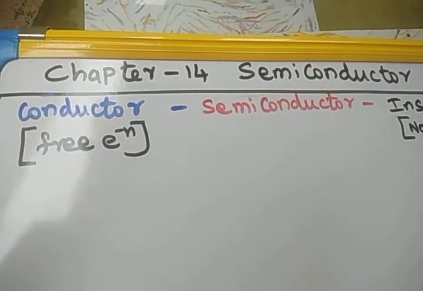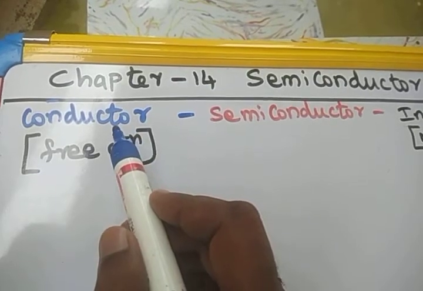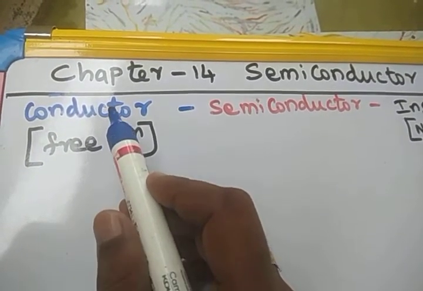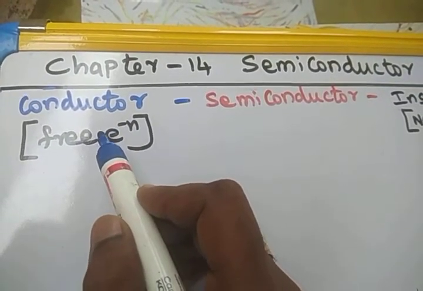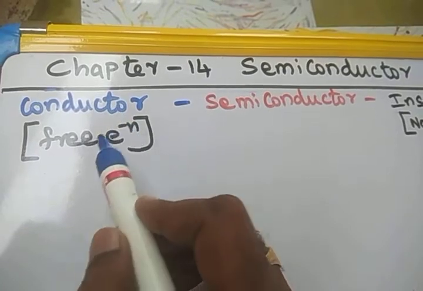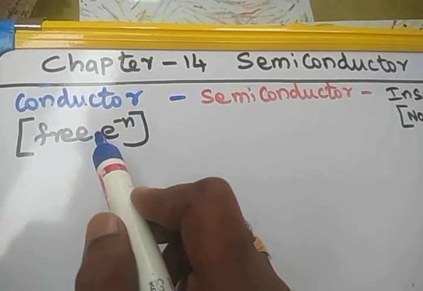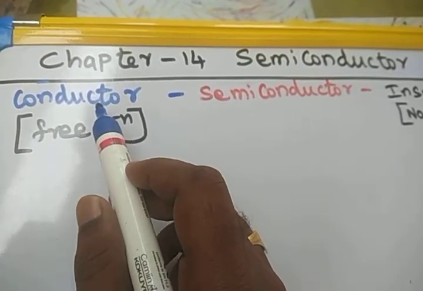Chapter 14 Semiconductor. Dear students, we know that the material which has free electrons at room temperature is called a conductor. That means the material which allows the current to pass through it is called a conductor. So more free electrons at room temperature, that is availability of free electrons at room temperature, is the type of material called a conductor.